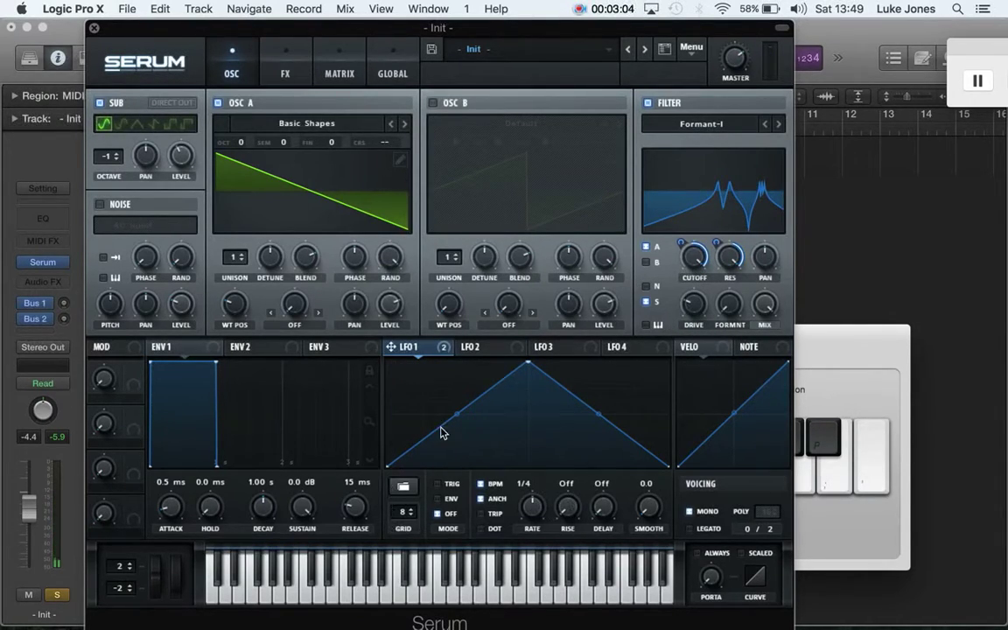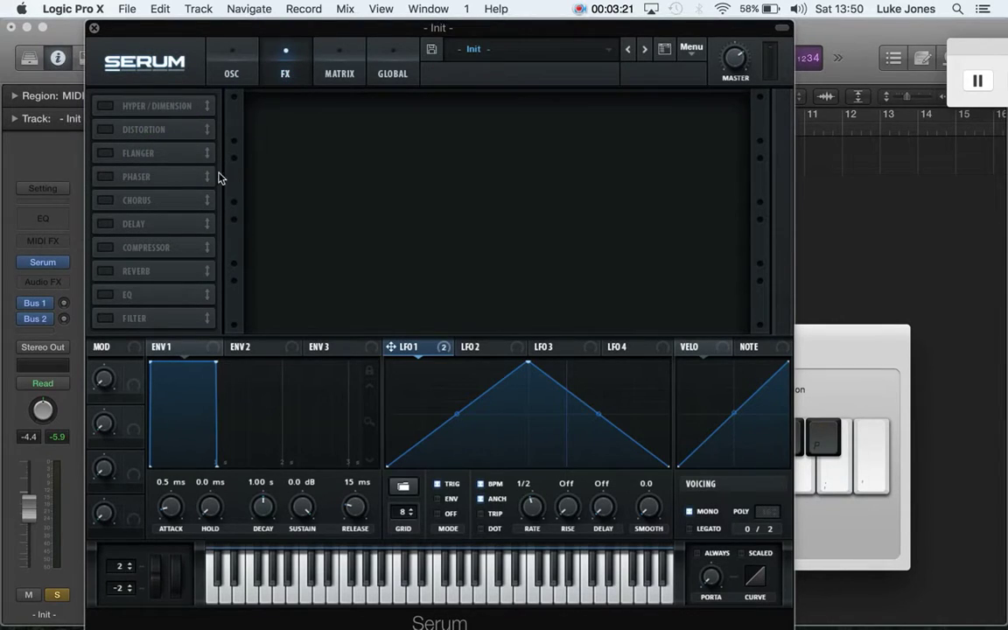Now LFO wise, I think we're going to want to trigger it and just slow it down a bit. Maybe a little bit faster, maybe half a bar. Okay, great. Now in the effects section, I'm going to add a distortion.